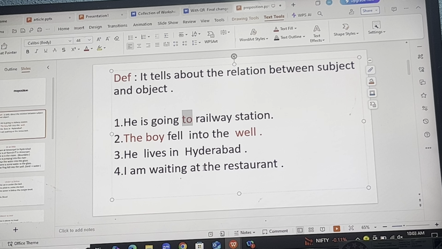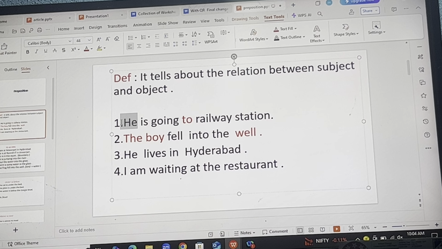You may go through the textbooks, I mean the grammar books, and you'll find the routine definition. It says it tells a relationship between one pronoun and another noun, one noun with another. Instead of going with all that complexity, you just have to remember this. In case you have missed my first lecture on syntax, please go through that. In that I have explained what is subject and what is object. So preposition simply tells a relation between subject and object.